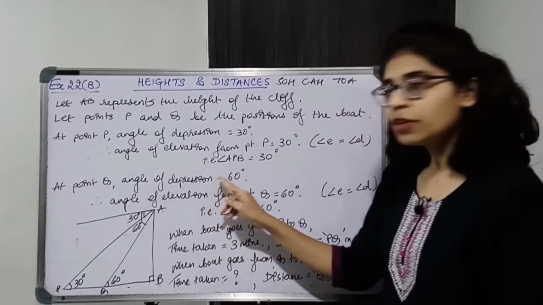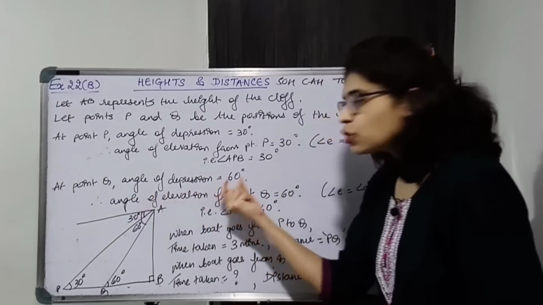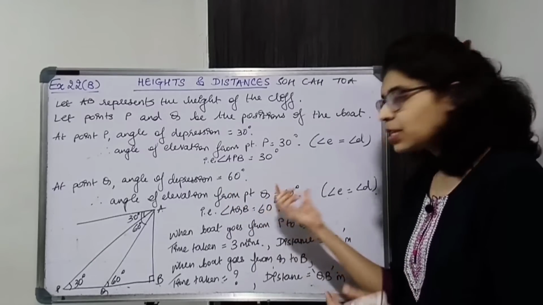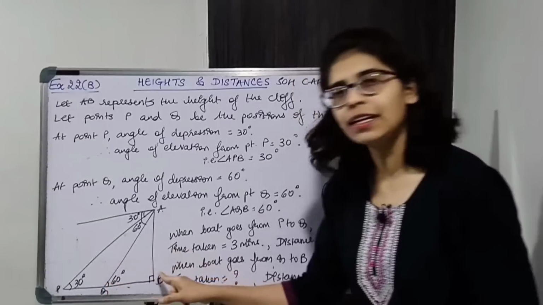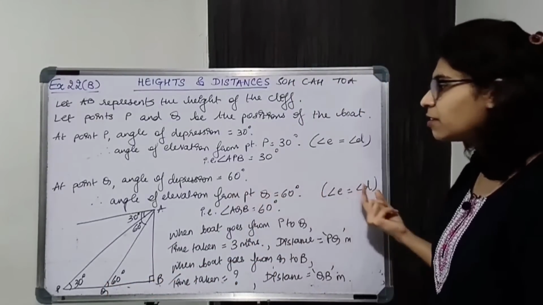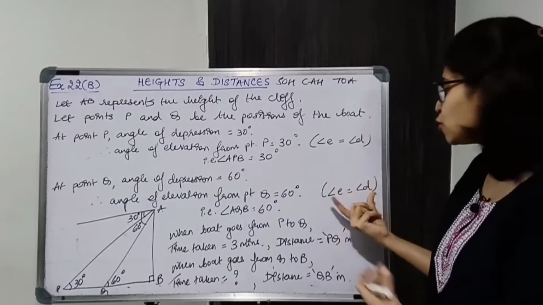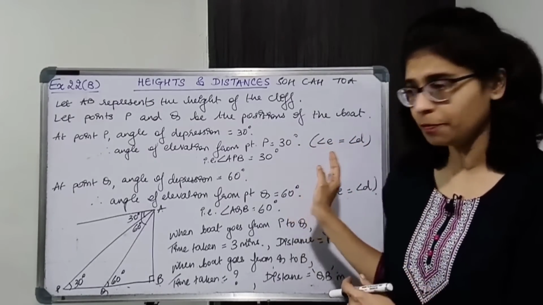Then the boat comes to point Q, closer to the cliff. So the angle of depression is going to increase, it is 60 degrees. Angle of elevation will be equal to angle of depression, so it will be 60. So angle of elevation is basically angle AQB. So angle AQB is 60. Here you have to give the reason when you write angle of elevation is equal to angle of depression. Again no short forms.